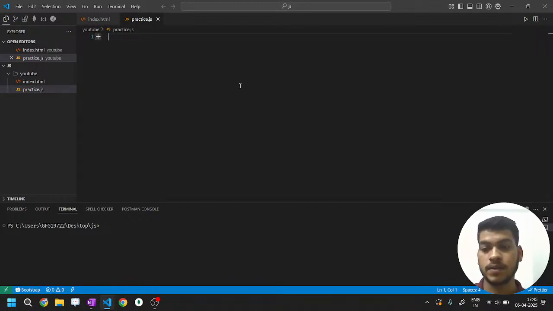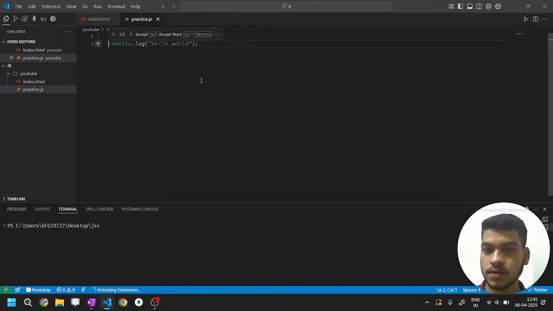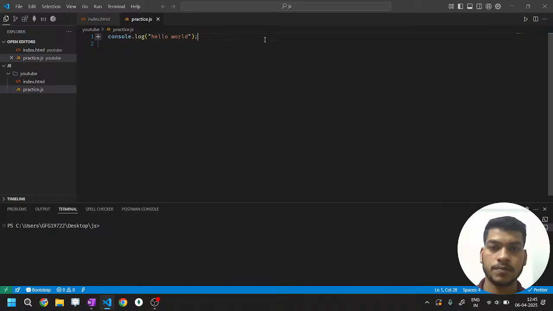For example, first we are writing a console.log. This is the first program that you write in JavaScript. Everybody writes this. Now how do I run this program? I'll use Code Runner as well.